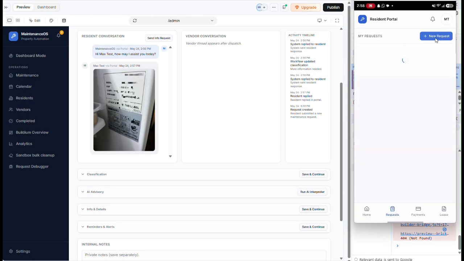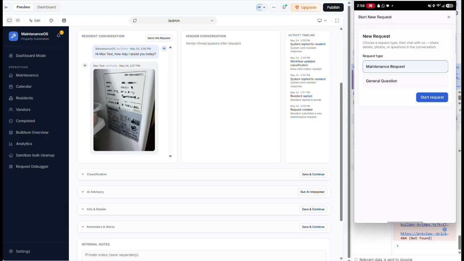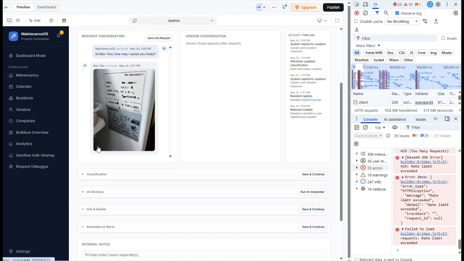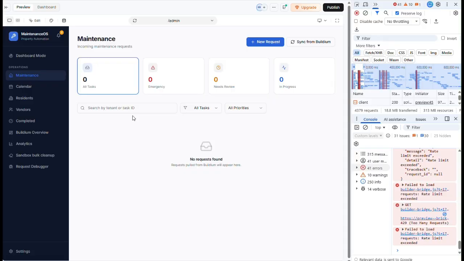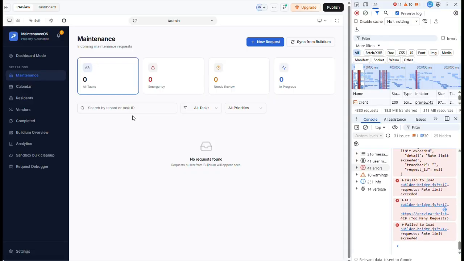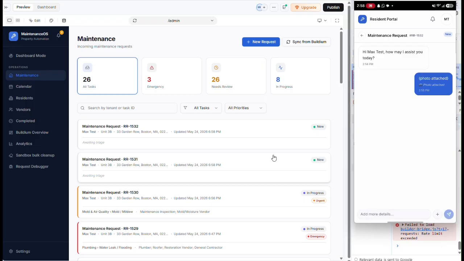So let's see. We're going to do that one. We'll do the same photo like this, but not blurred, so we can see what actually happens. Open this up. Go over here. Choose photo. Refresh this real quick. Throw it on. Let's see what happens now. Maintenance request 1532. Applications coming up.